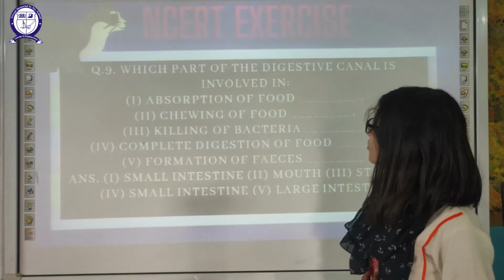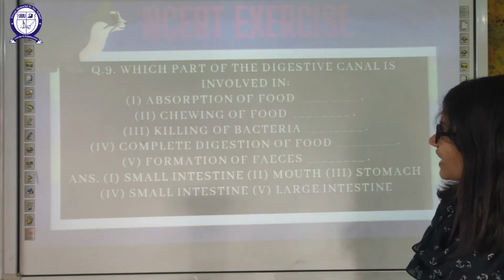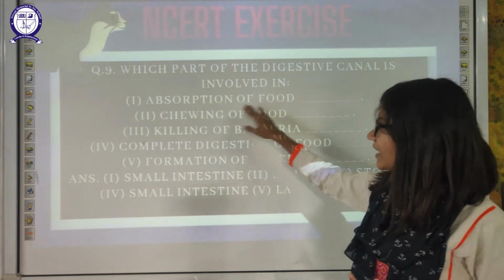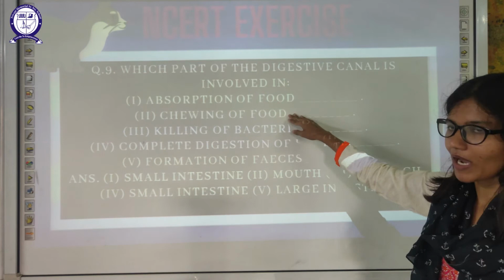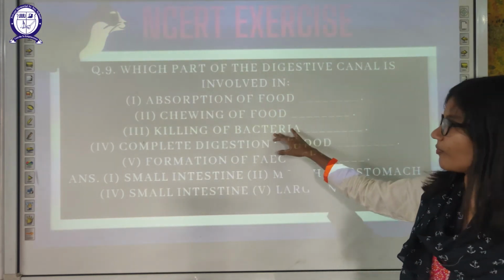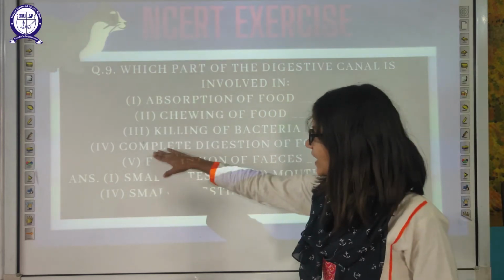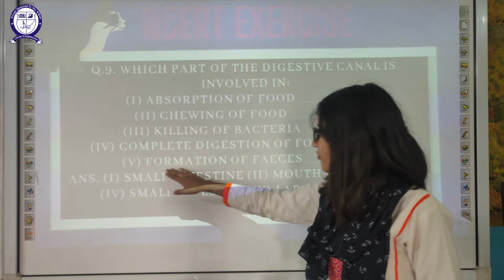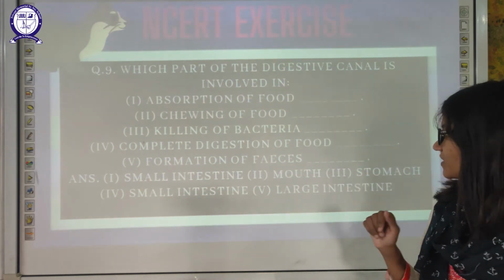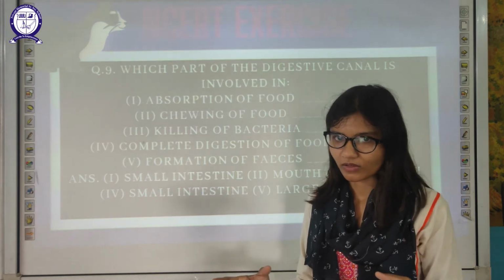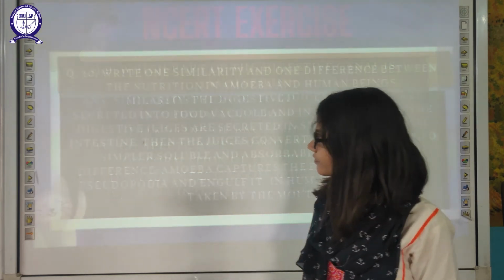Next is which part of the digestive canal is involved in absorption of the food? Small intestine. Chewing of the food, your mouth. Then killing of the bacteria, your stomach, because of the presence of HCl. Then complete digestion of the food, small intestine. Formation of feces, large intestine. Feces is the undigested solid part of your food.